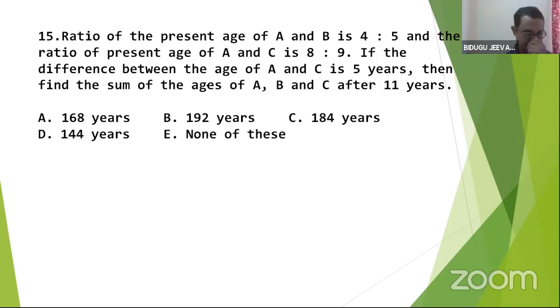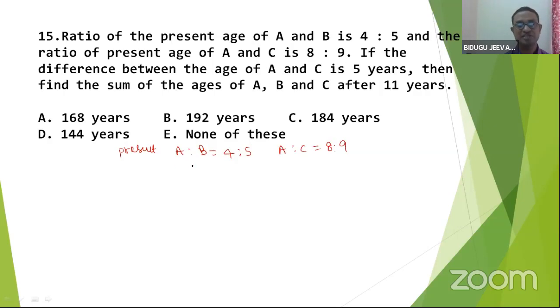Come on, read the question. Ratio of present ages of A and B. Let me talk about present. So present, A is to B is given as 4:5, and the ratio of A is to C is given 8:9.